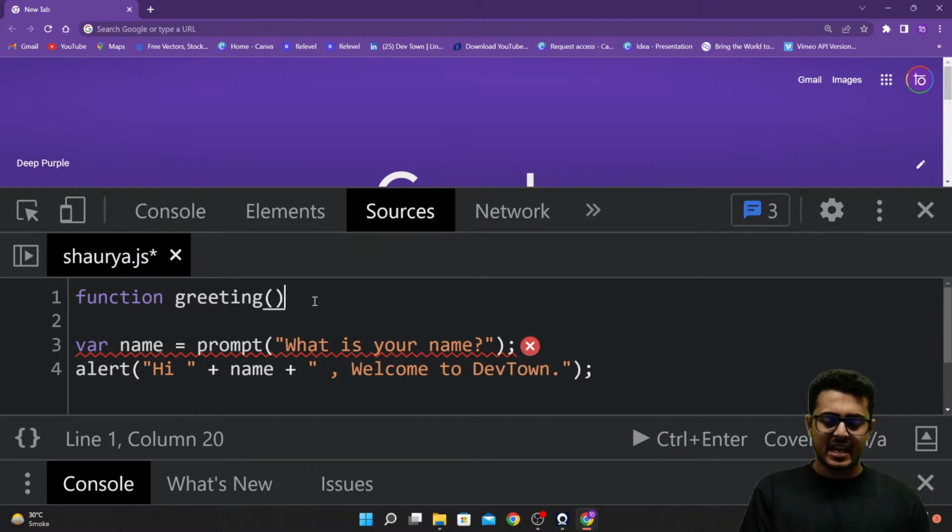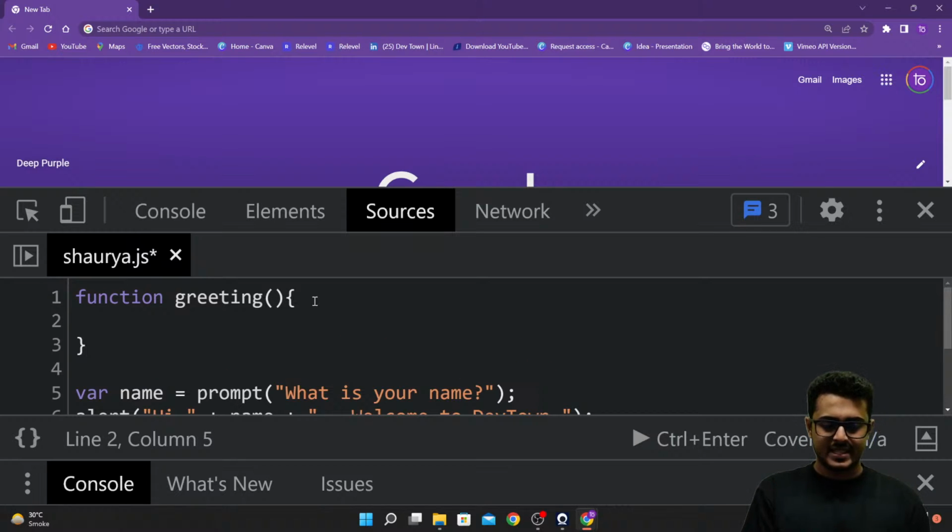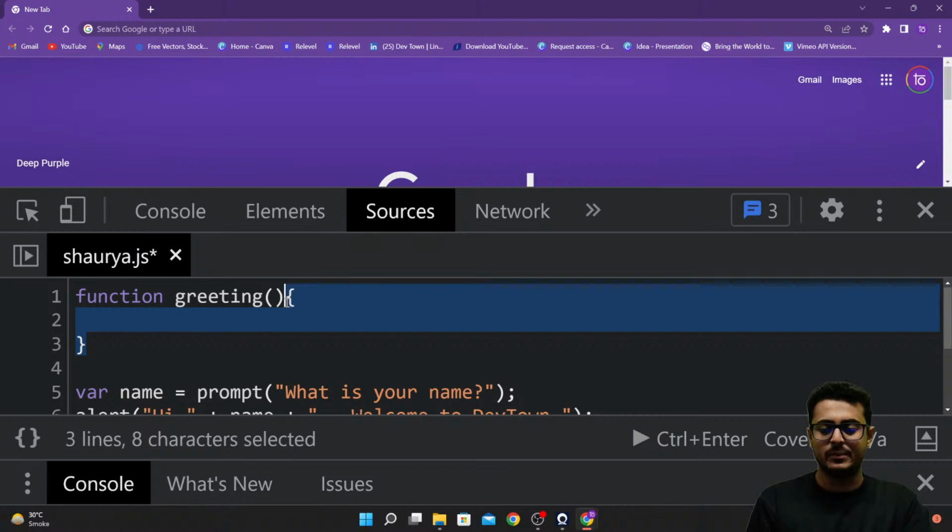After this parenthesis, I want you guys to have curly braces, and whatever code you want this particular function to contain, that code is going to go inside of these curly braces.